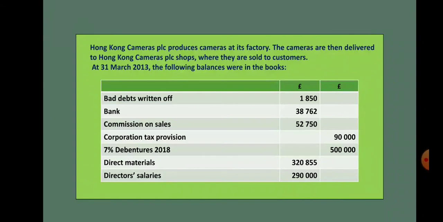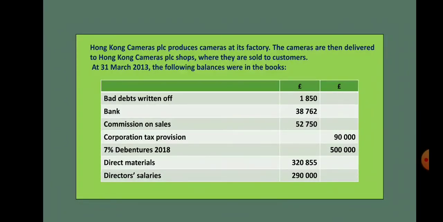The next is 7% debentures. Debentures are non-current liabilities, borrowings for the company, which should be shown in the statement of financial position. But the interest on debentures that we pay should be shown as finance cost in the profit and loss and comprehensive income. The next is direct material. Direct material is a part of cost of revenue. As you all know, cost of revenue includes all the goods and the expenses incurred in producing the goods.